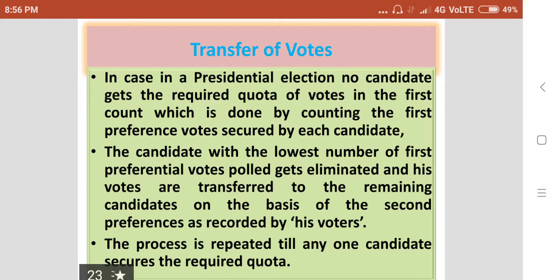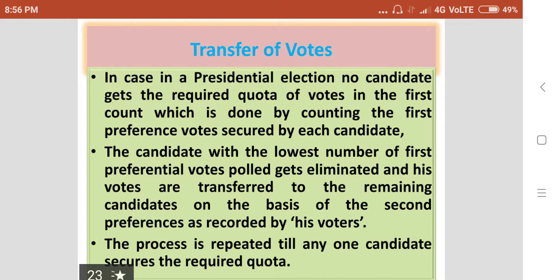the candidate with the lowest number of first preferential votes polled gets eliminated, and his votes are transferred to the remaining candidates on the basis of the second preferences as recorded by his voters. So his first preferential votes will be cancelled and transferred to the remaining candidates.